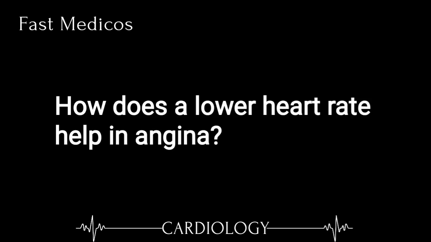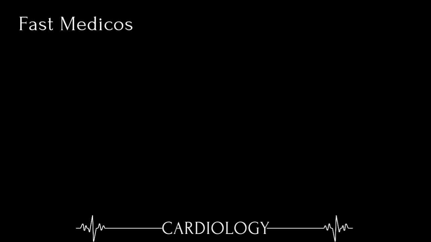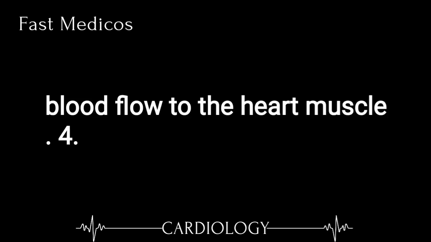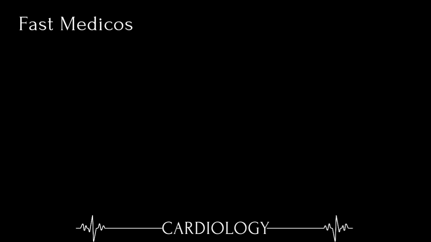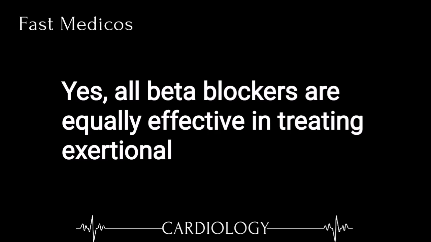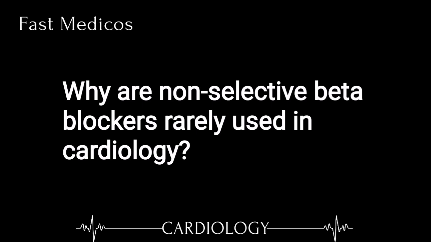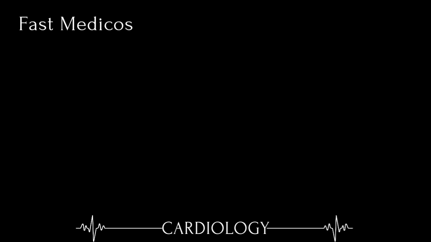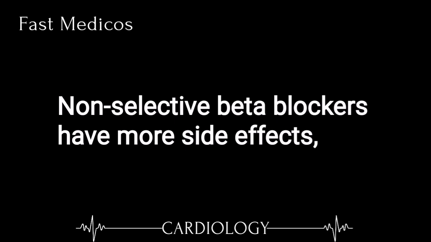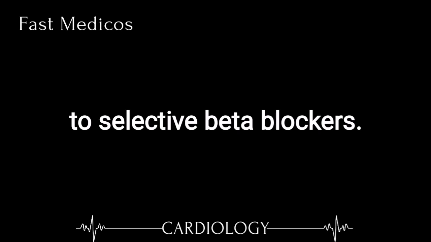3. How does a lower heart rate help in angina? A lower heart rate allows the heart to spend more time in diastole, the phase when the heart is relaxed, which helps improve coronary perfusion, blood flow to the heart muscle. 4. Are all beta blockers equally effective for angina? Yes, all beta blockers are equally effective in treating exertional angina, chest pain triggered by physical activity. 5. Why are non-selective beta blockers rarely used in cardiology? Non-selective beta blockers have more side effects, so they are rarely used in heart-related conditions compared to selective beta blockers.